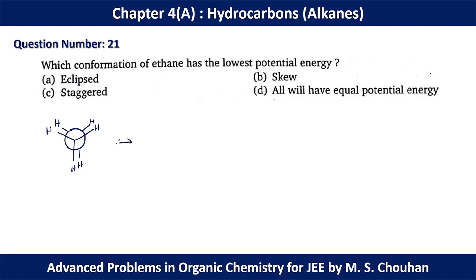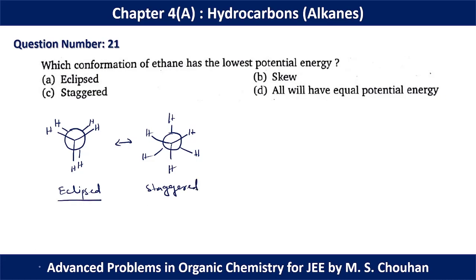Another is this one, which is known as staggered form.